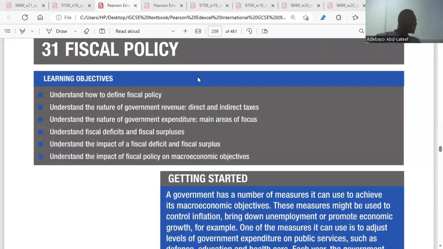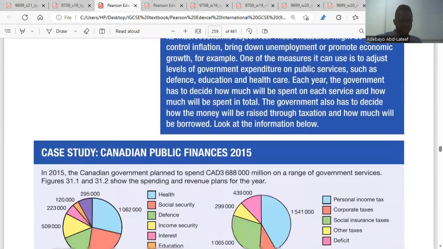We'll go to chapter 31, fiscal policy. Fiscal policy is the use of taxation or government subsidy to correct the economy. So government uses fiscal policy to manipulate or control the economy. Let's go down. I think you understand the introduction, right? Yeah. Okay.